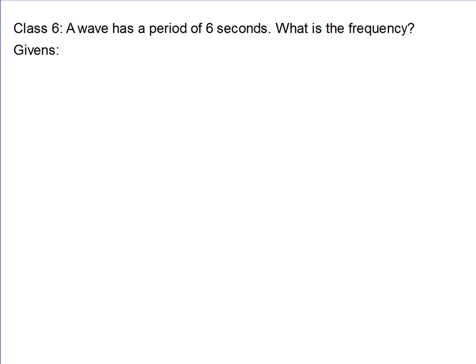What if I have a wave that has a period of 6 seconds? What's the frequency? Now, if the period is 6 seconds, you know the frequency is 1 over the period. So the frequency is 1 over 6, or 0.167 hertz.